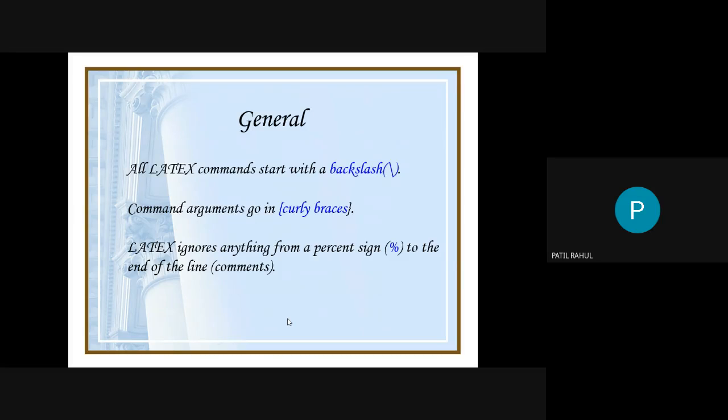Next, LaTeX ignores anything from a percent sign to the end of the line. Here the percent sign indicates a comment. If you put the percent at the start of the line, then this line is not considered for execution. So this is the comment. In LaTeX you use the percent sign as a comment.